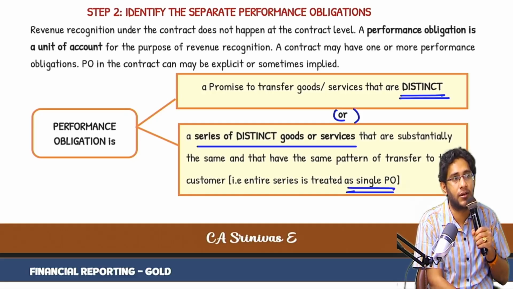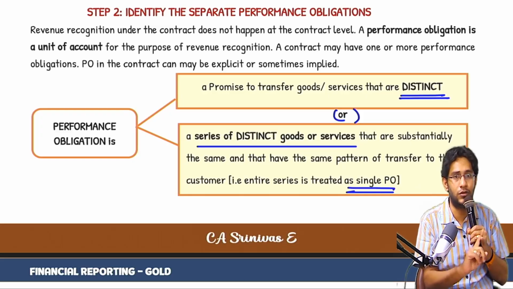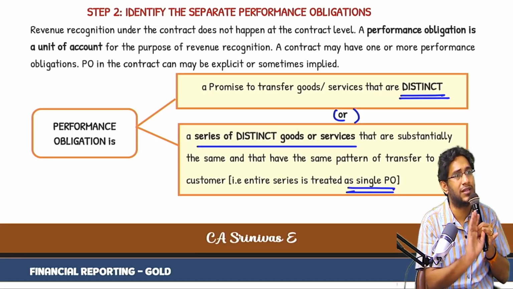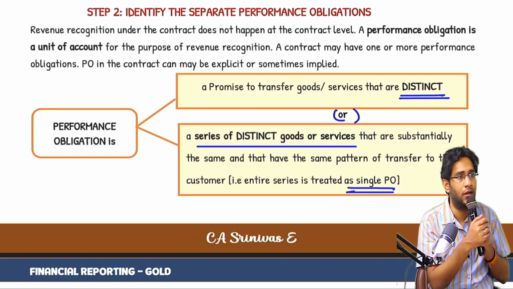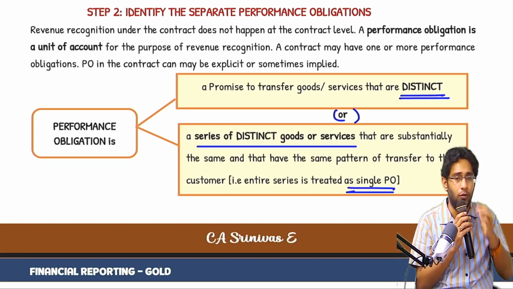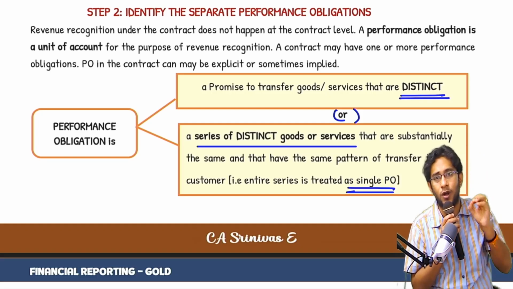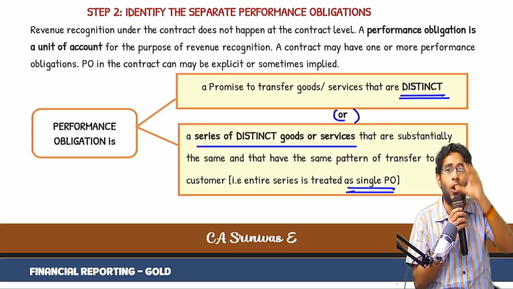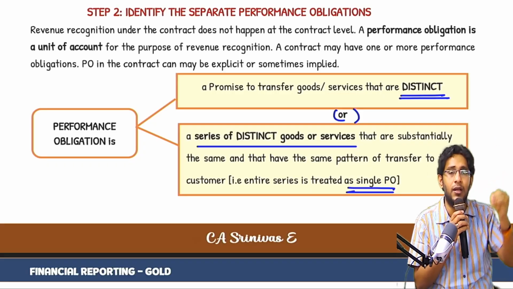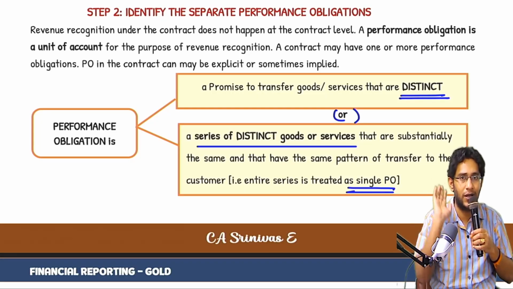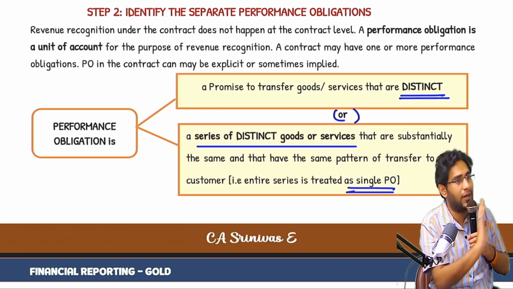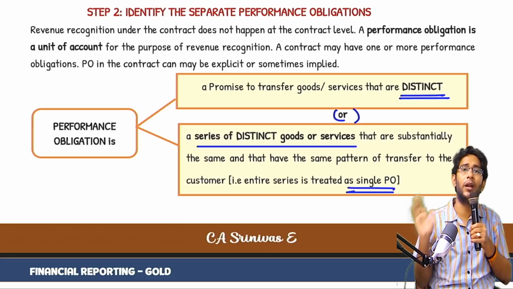So how many promises are there? 3. 1, sale of goods, AC itself. Number 2, service maintenance contract. Number 3, warranty promise. Did I make 3 promises? Now, revenue recognition is not done on a contract level. A contract price, whatever is there, that you will allocate to all the 3 promises. First promise's revenue is separately recognized, second promise's revenue separately recognized, third promise's revenue separately recognized.